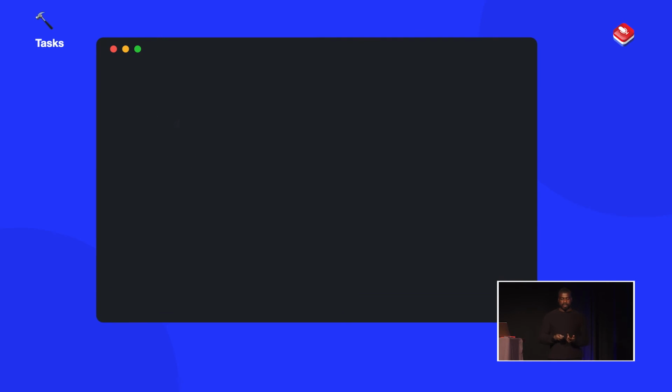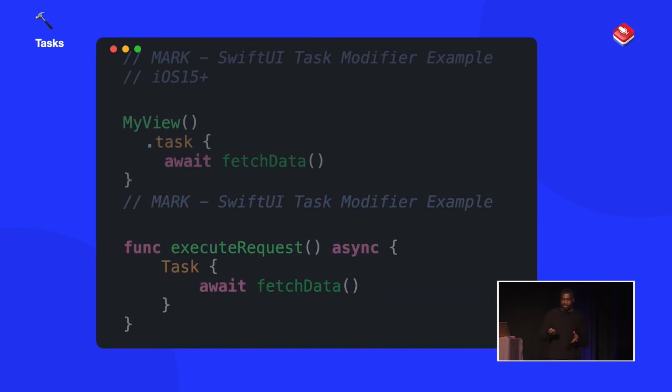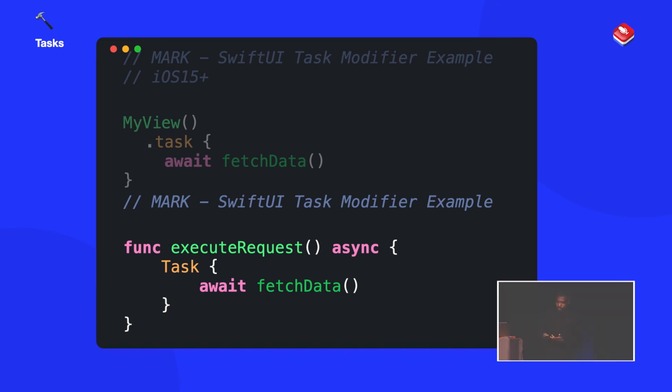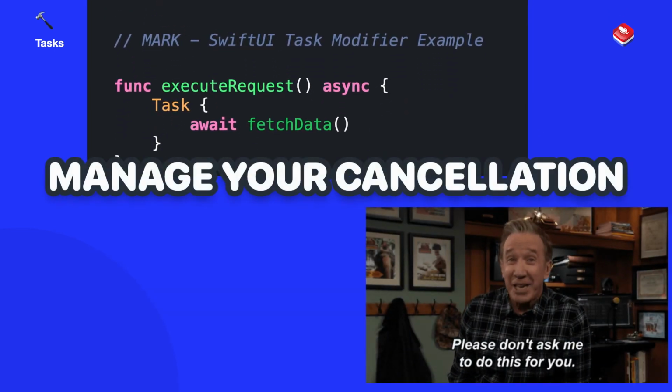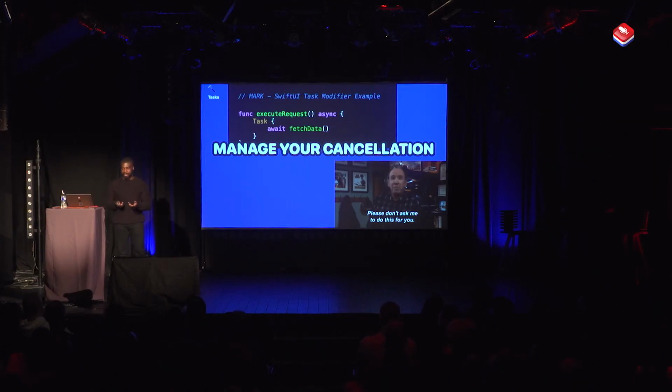But in a non-SwiftUI world, you have to actually use the task closure to execute an asynchronous function. And because you're doing it like this, you need to manage your own cancellation. Because let's say, for example, you're on a screen where you execute an asynchronous task and it's downloading and someone hits back. You don't want to keep on executing that asynchronous task. You actually want to capture this task and then cancel it when someone goes off the screen. So that's something that you want to keep in mind.